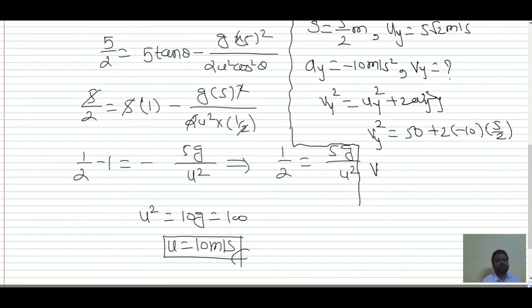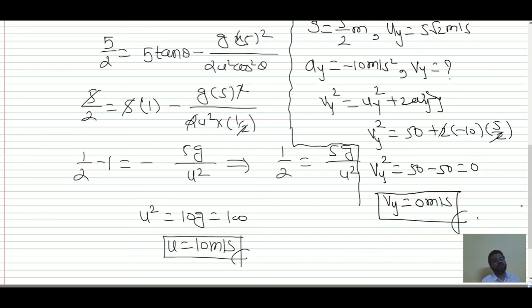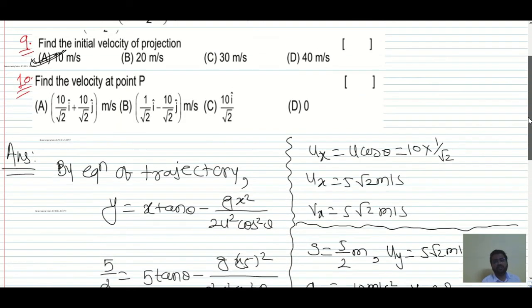So if you just calculate this now, vy squared is equal to, this 2 get cancelled, so 50 minus 50, which is equal to 0. So vy we have is 0 meter per second. So the final velocity in the y direction we have is 0 meter per second.